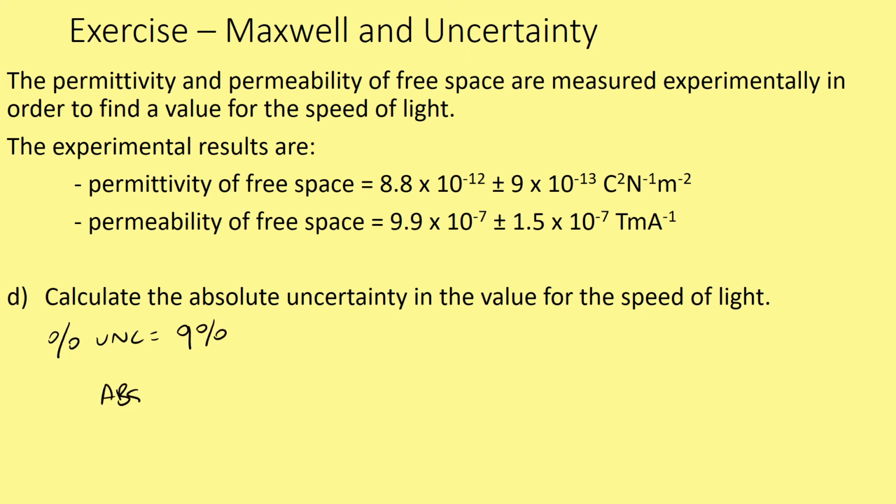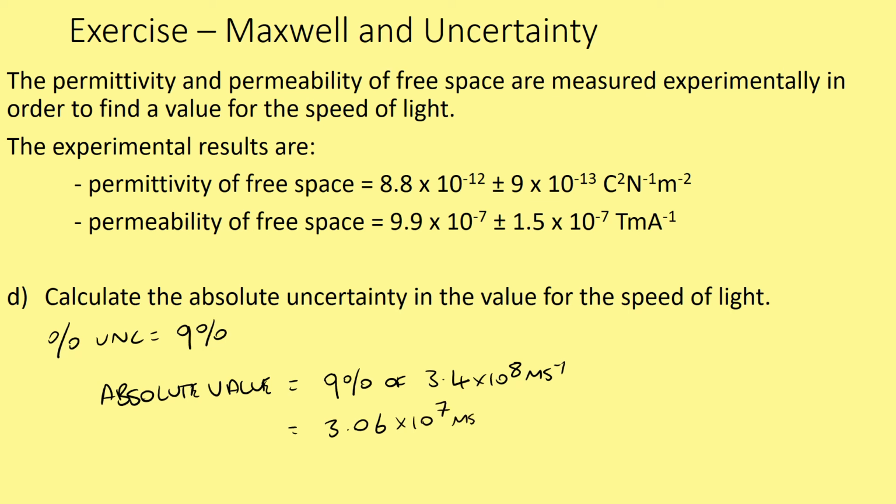So the absolute value is going to be equal to 9% of our calculated value, which was 3.4 times 10 to the 8 meters per second. Which works out to be 3.06 times 10 to the 7 meters per second.